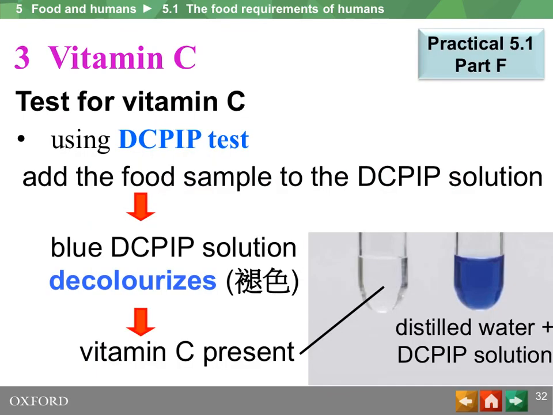There is a very special test for the presence of vitamin C or the abundance of vitamin C by adding the food sample in solution form, of course, to DCPIP solution. The original blue color of DCPIP solution would become transparent, or we can simply say the blue DCPIP solution decolorizes. This is a positive result for the DCPIP test to show that vitamin C is present.